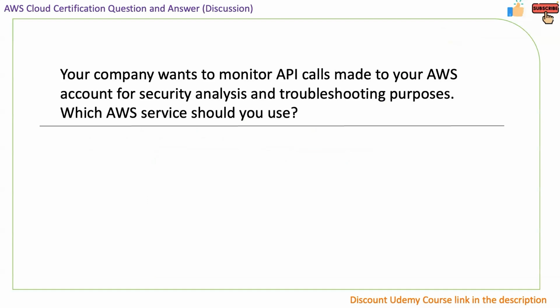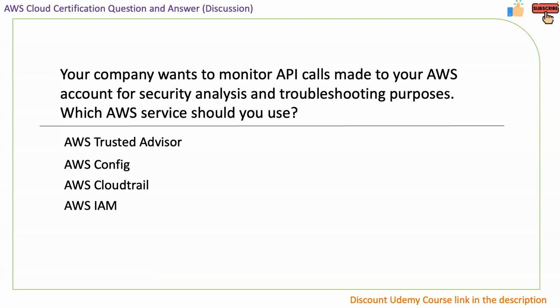The first question is, your company wants to monitor API calls made to your AWS account for security analysis and troubleshooting purpose. Which AWS service should you use? We will be given four options usually, and the four options that we are given here is AWS Trusted Advisor, AWS Config, AWS CloudTrail, and AWS IAM.